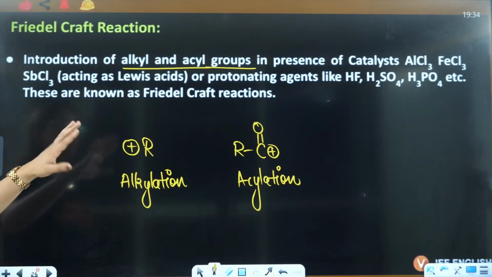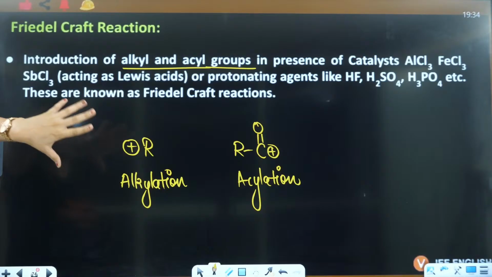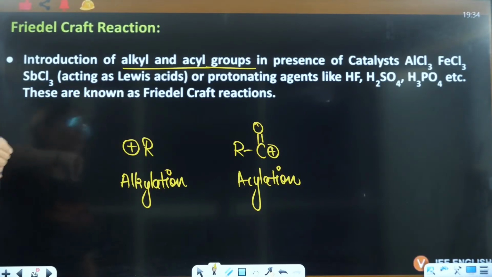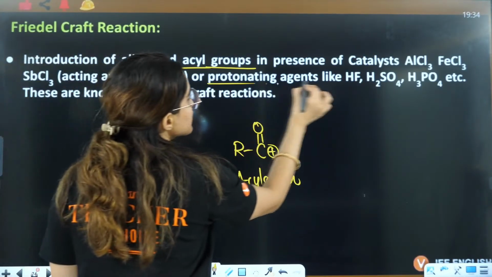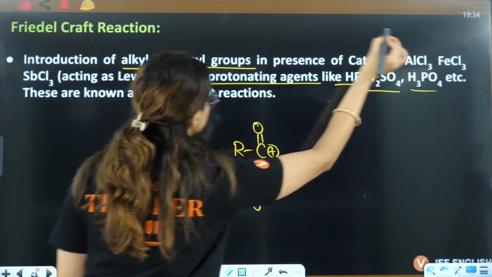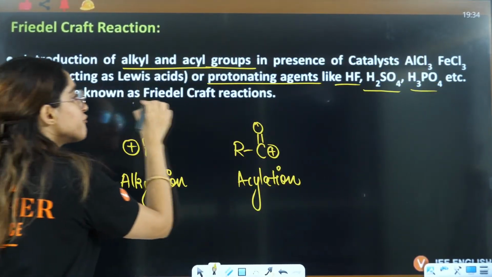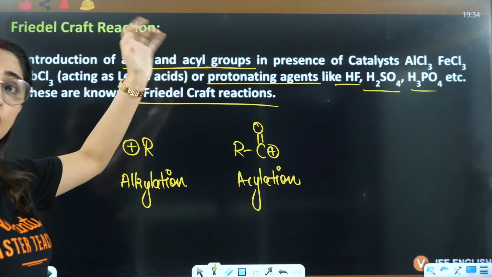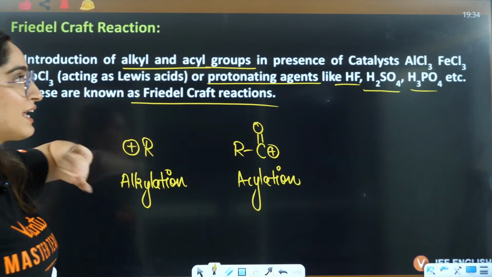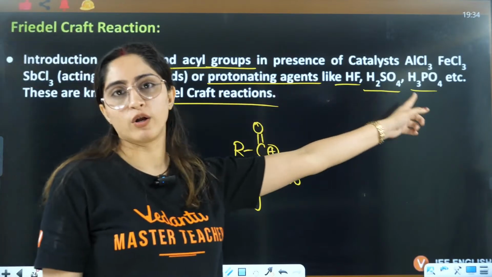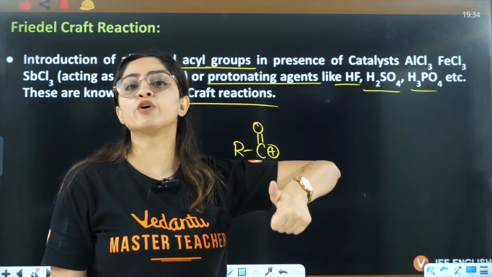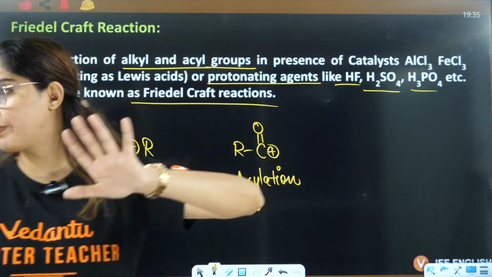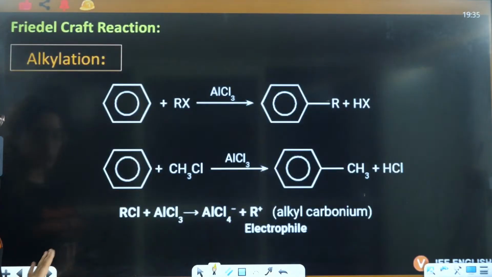You need a catalyst, which is a Lewis acid, or protonating agents like HF, H2SO4, H3PO4, all of which will give you the Friedel-Crafts reaction. So the catalyst should be either a Lewis acid or a protonating agent which can give you a proton. This is very important.